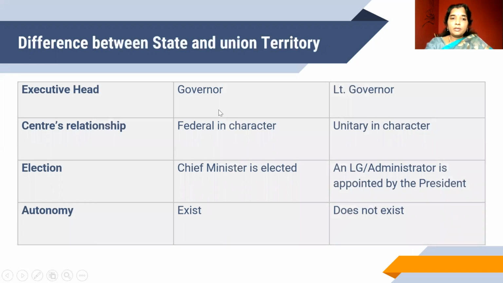Now, the governor is the executive head of the state, while the lieutenant governor or LG is the executive head of the UT. The center's relationship with state is federal in character. Here, the center's relationship with UT is unitary in character. The chief minister is elected in states and the LG or administrator is appointed by the president. Autonomy exists in the case of state, whereas autonomy does not exist in the case of a UT.